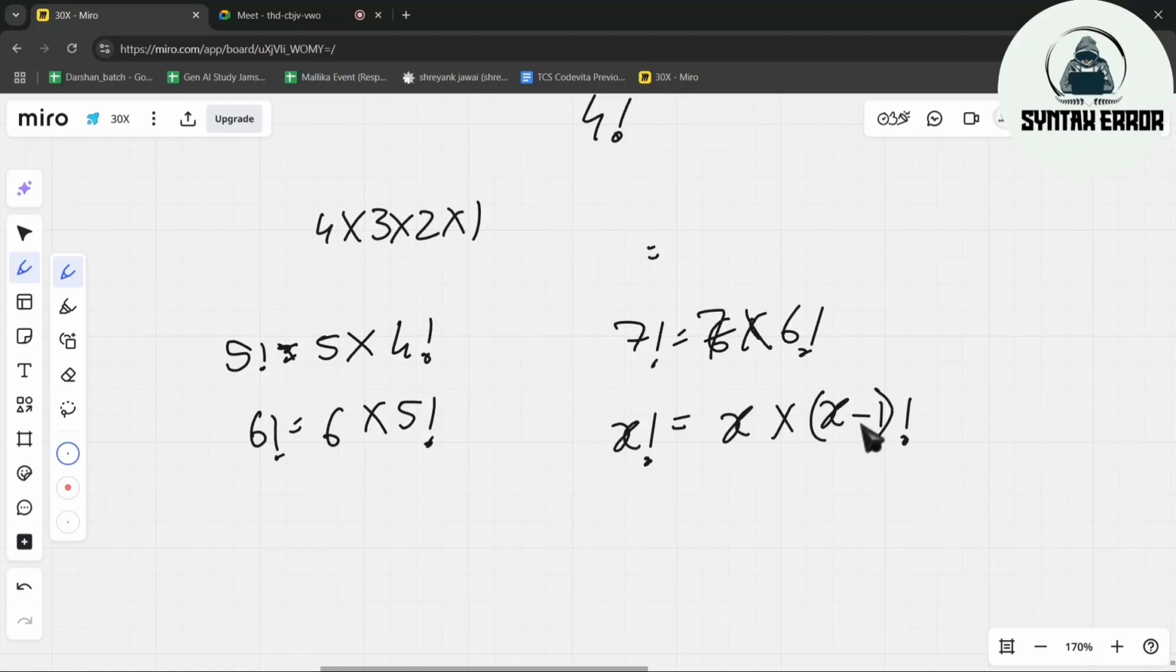I think I messed up. Guys, is this correct? 5 into 4 factorial, yes, x into (x minus 1) factorial. Yes, it's correct.